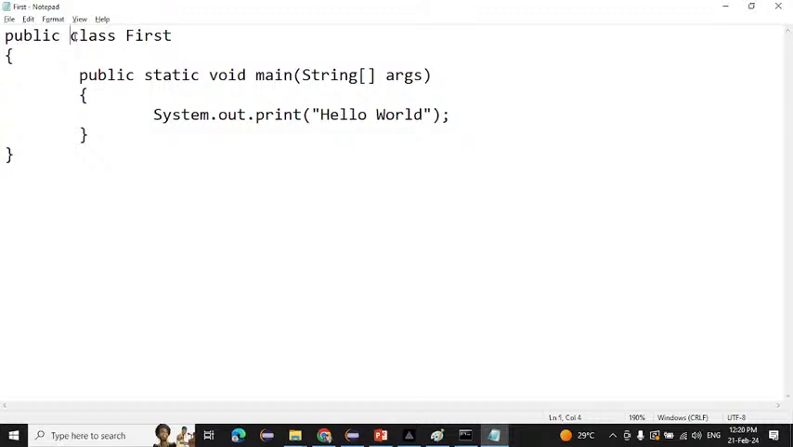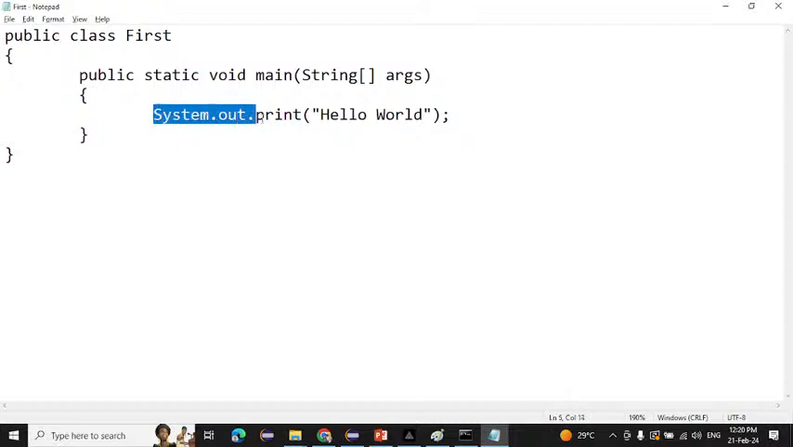First thing you have to create is a class: access modifier, class keyword, and then the class name. After that you create the main method, public static void main. This is the syntax for our main method: public static void main, parenthesis open, String, then brackets, and args. And after that curly braces open. Curly braces open means from here our method is open and here our method is closed.